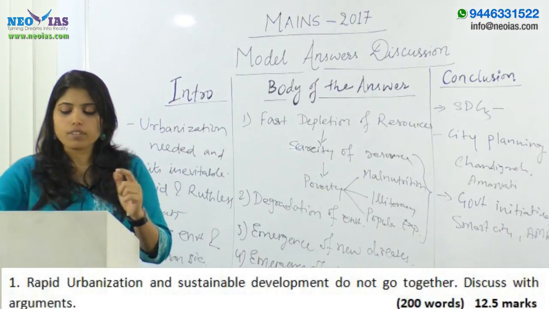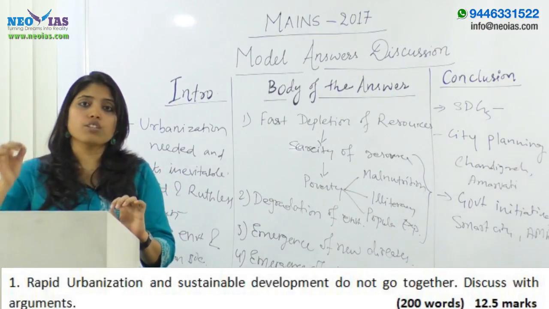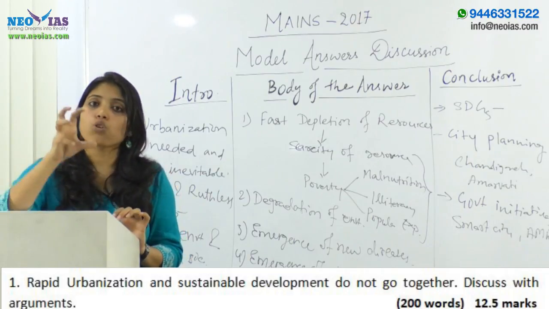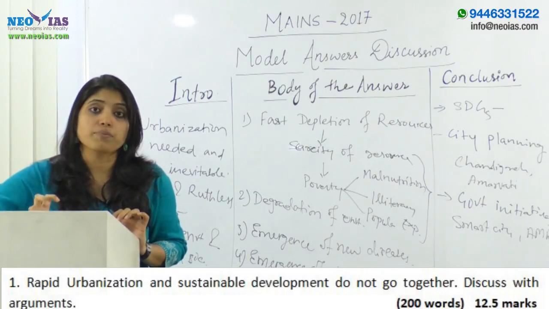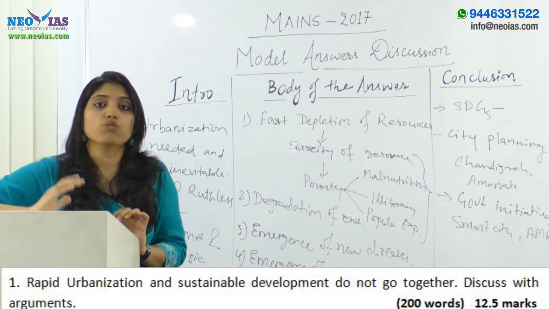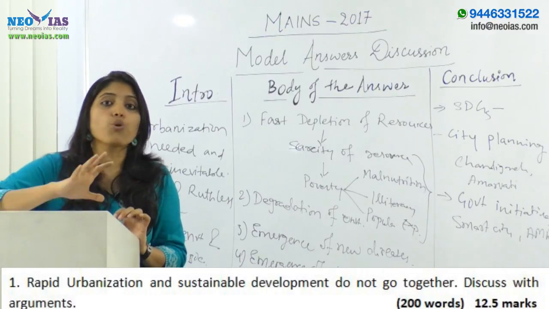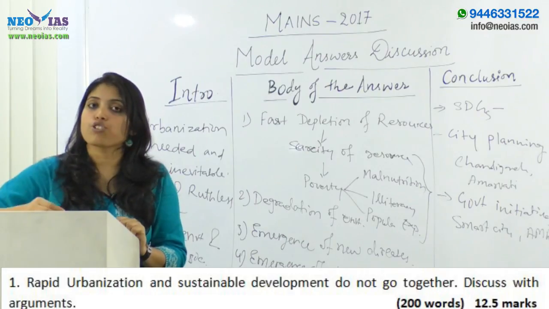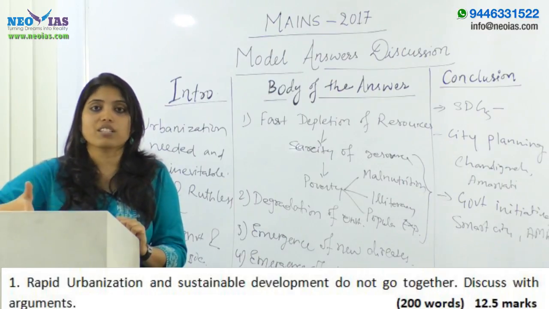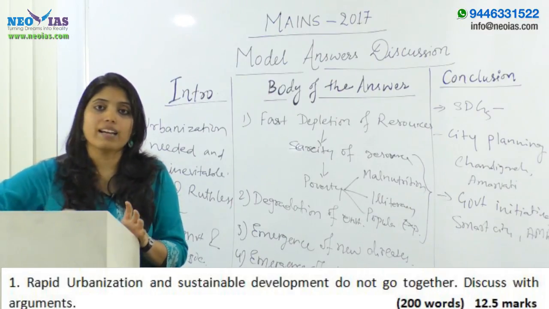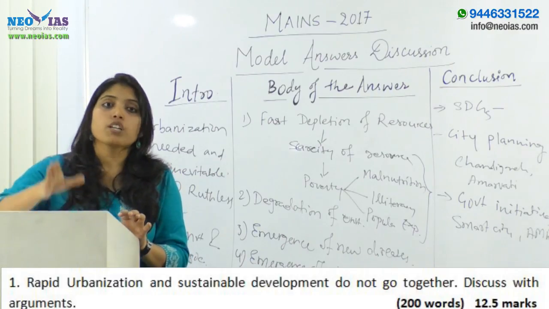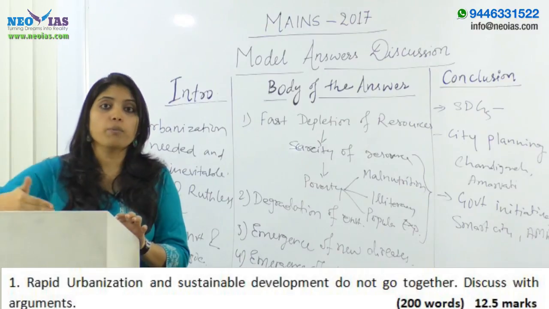And then, don't write the peripheral points. Always try writing the core thing, what you know about the concept, which could substantiate your arguments. That will be a wastage of time plus a wastage of your word limit, because you have restricted time and 200 words only, and in that you have to convey your ideas. So only write core points. Don't write whatever you know about the question.